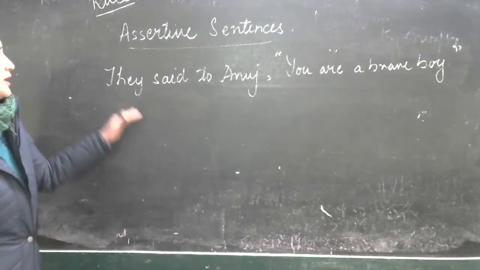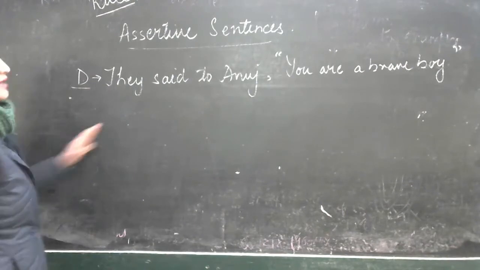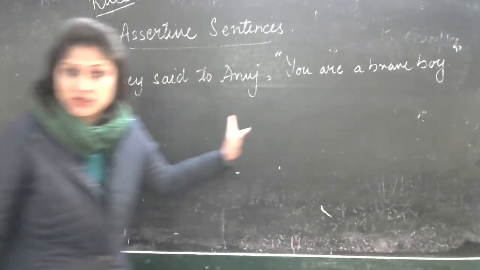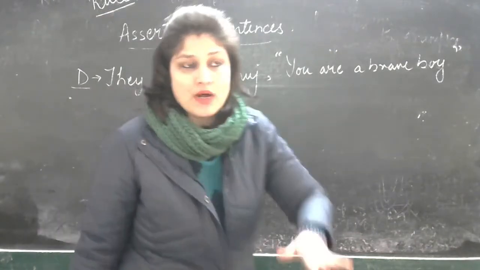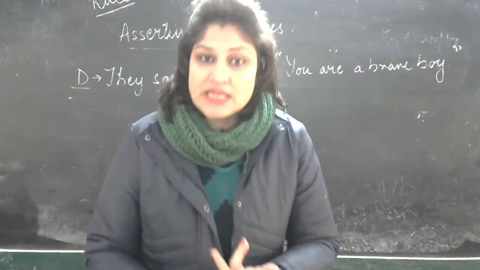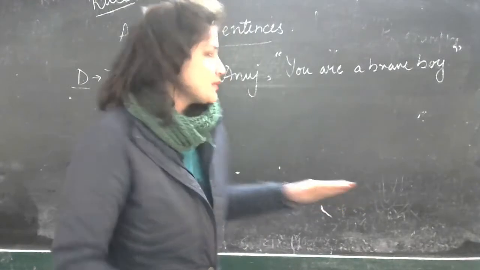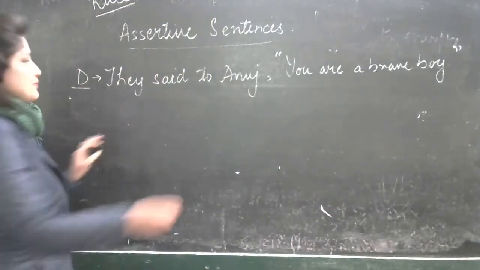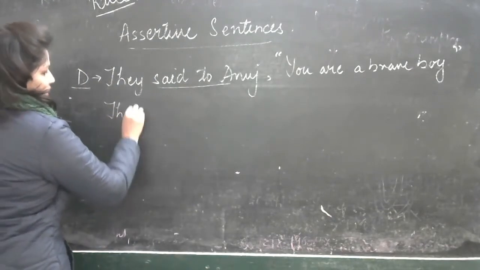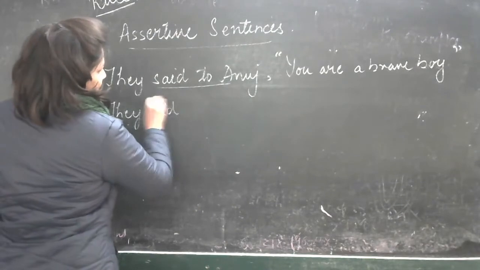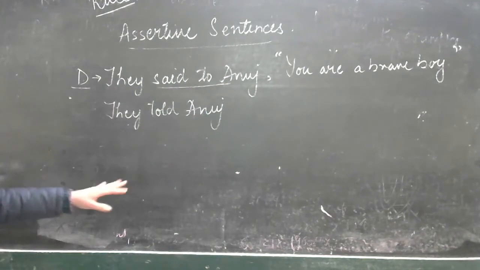For example, if you look into this sentence, it is your direct speech. And of course, we are talking about a sentence that is assertive. So they said to Anuj, "You are a brave boy." Now you have to understand there's a difference between said and told. Say and tell, right? Said and told. Okay, now what happens here? We will change it. For example, they said to Anuj, we'll change it to they told Anuj. Is that clear? They told Anuj that.